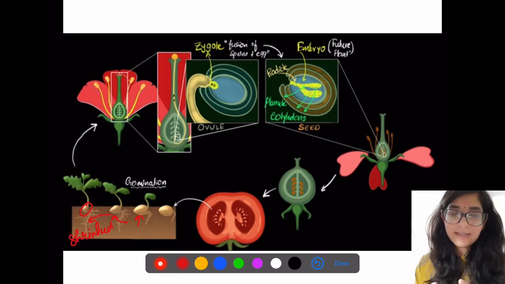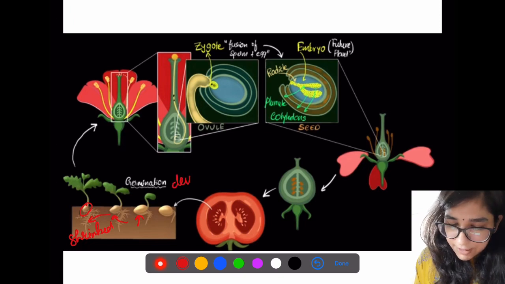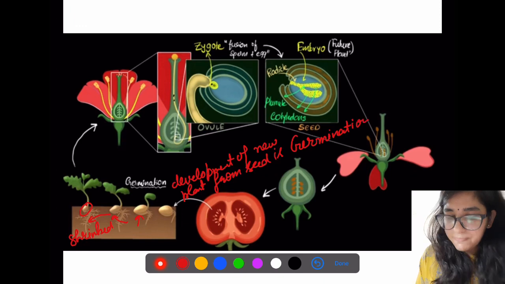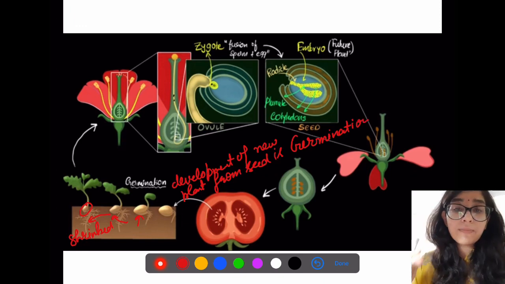And this process of development of a seedling or new plant from a seed is known as germination.